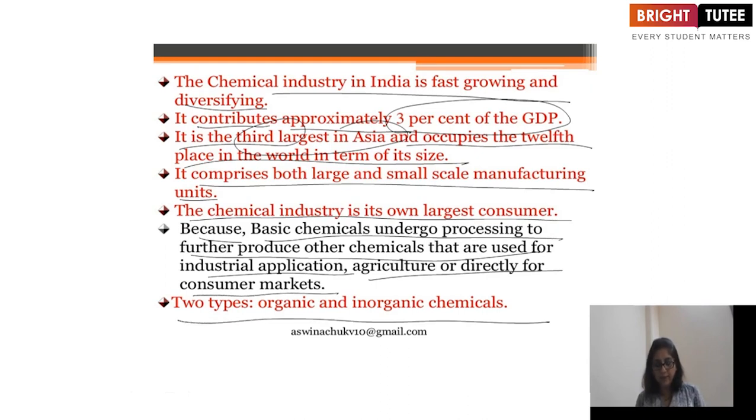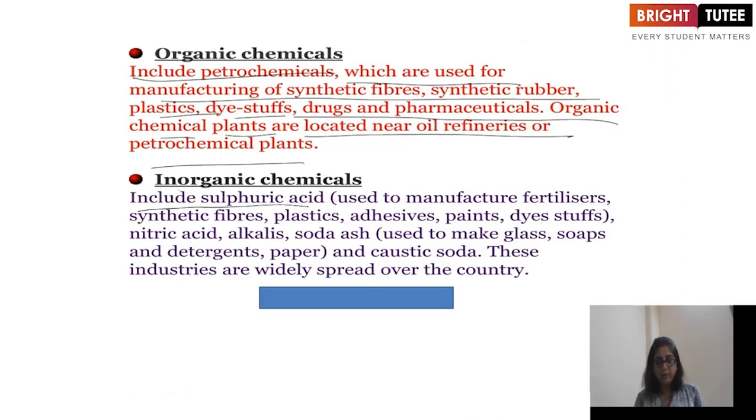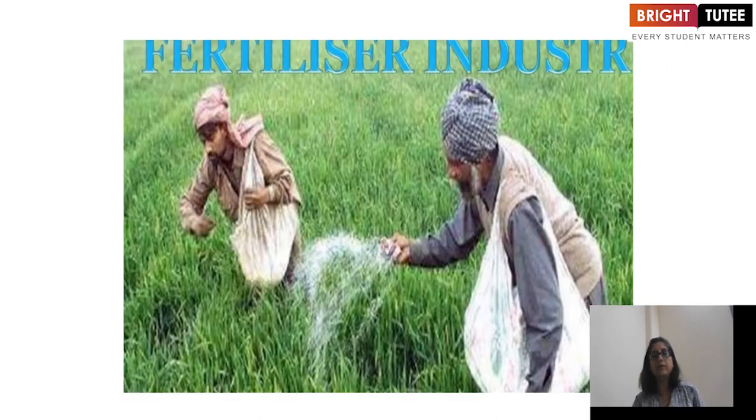There are two types of chemicals, organic and inorganic. Now, what are organic chemicals? They include petrochemicals, which are used for manufacturing of synthetic fibers, synthetic rubber, plastic, dye stuff, drugs, and pharmaceuticals. Organic chemical plants are located near oil refineries or petrochemical plants. Now, what are inorganic? They include sulfuric acid, used to manufacture fertilizers, synthetic fibers, plastic, adhesives, paints, dye stuffs, nitric acid, alkalis, soda ash used to make glass, soaps and detergents, paper, and caustic soda. These industries are widely spread over the country.